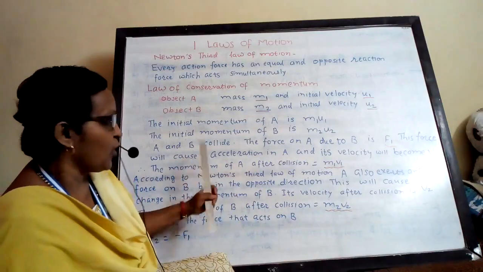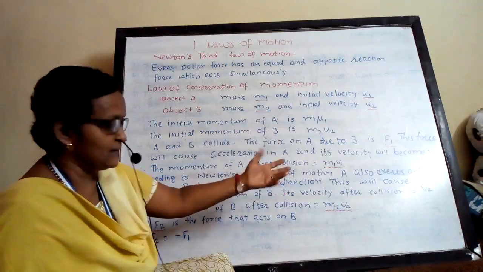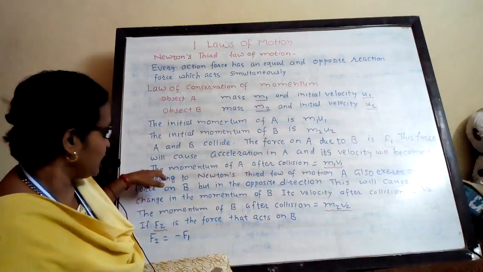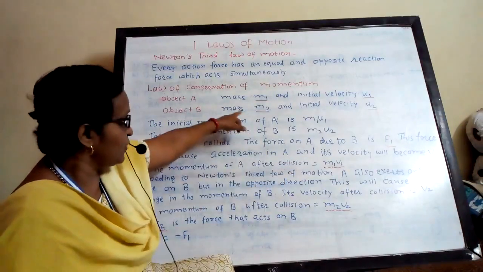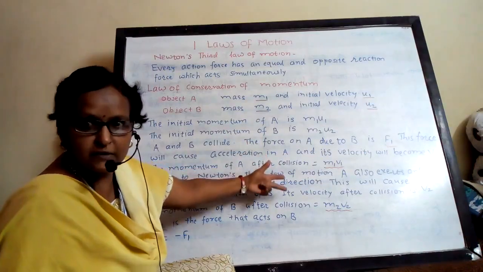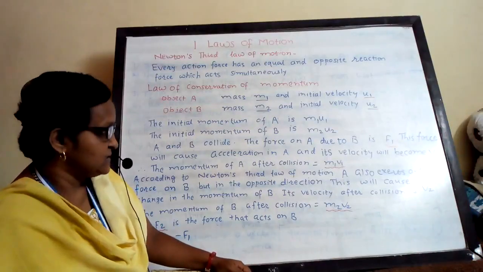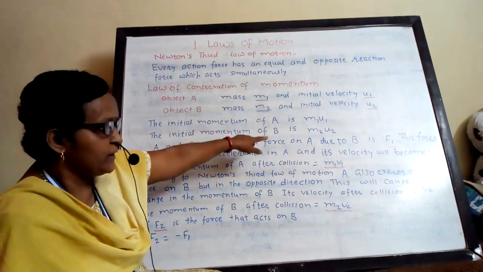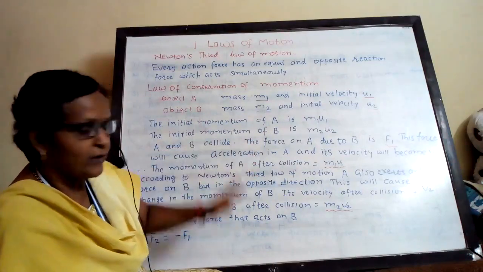This force will cause acceleration in A. Force causes change in velocity, which means acceleration, and its velocity will now become v1 after collision. Similarly, the momentum of A after collision will be m1 v1. Initial momentum of A was m1 u1. After collision, the momentum of A is m1 v1. So the momentum of A before collision is m1 u1 and the momentum of A after collision is m1 v1.